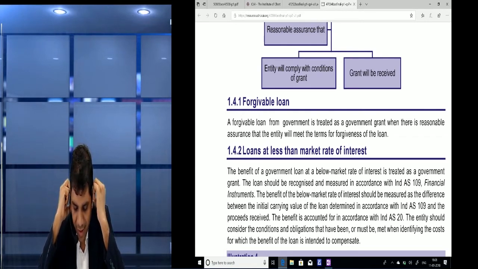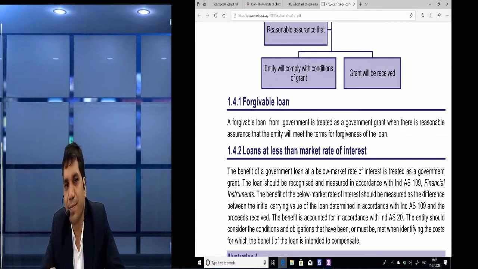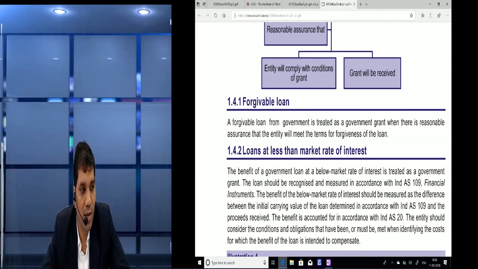When there is reasonable assurance that the entity will meet the term for forgiveness of the loan. Okay. So this module language can only be used, friends, for the forgivable loan.